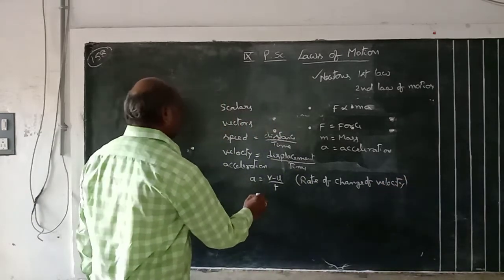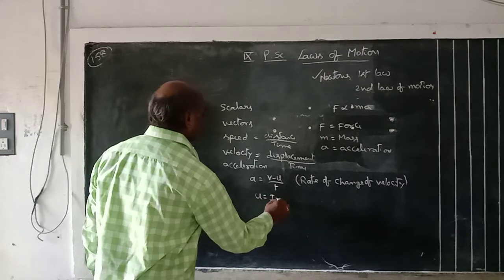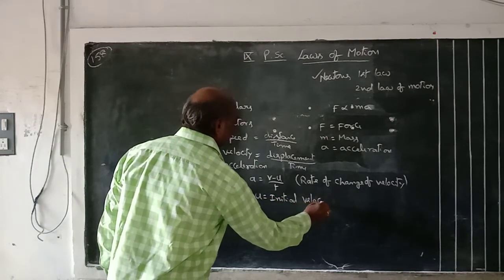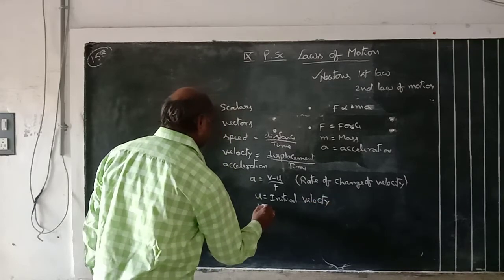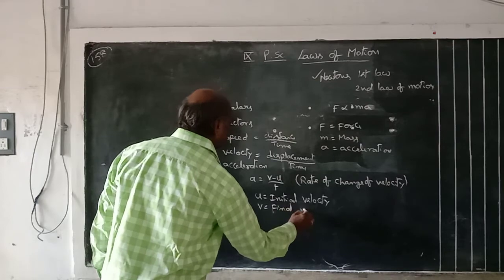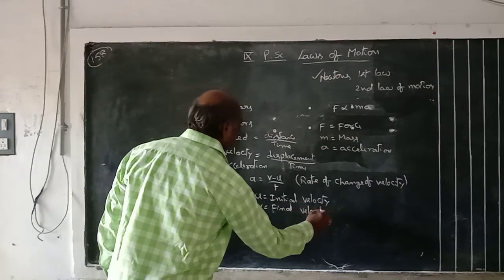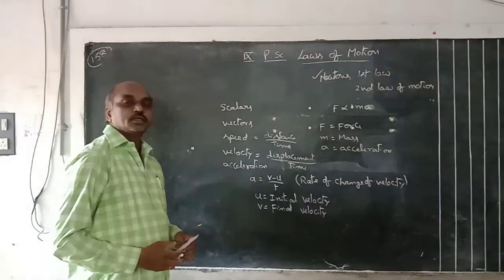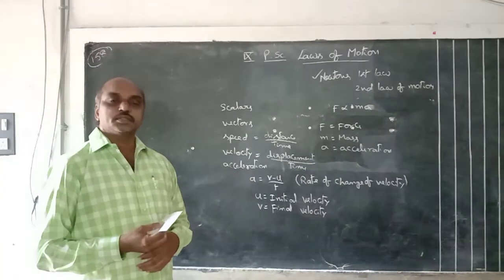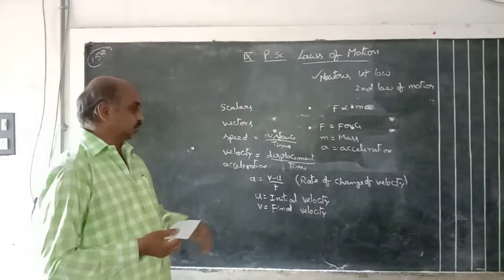Here u means initial velocity, and v means final velocity.